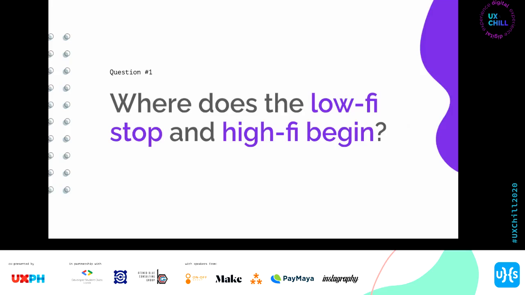So, as I said kanina, when you're doing wireframes, you have to think of a mindset that you're planning something structural. You're not worrying about the specifics of everything yet. Normally, pag sinabi mo lo-fi, walang color, hindi pa final yung copy. Pagdating sa hi-fi, final na yung copy, pero wala pa rin color.